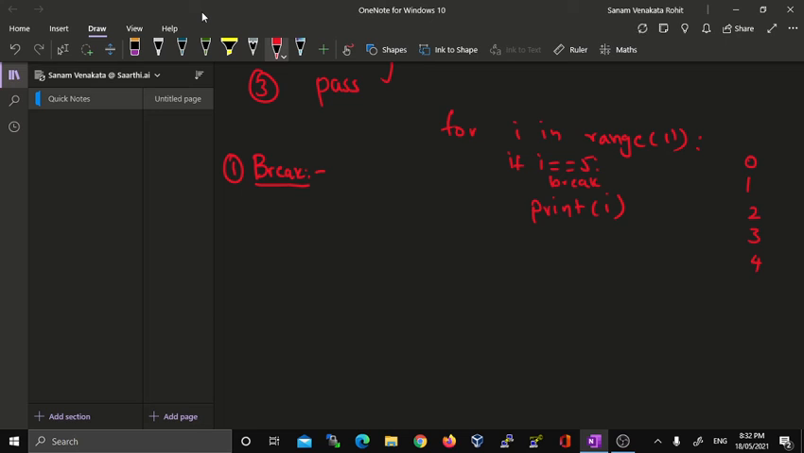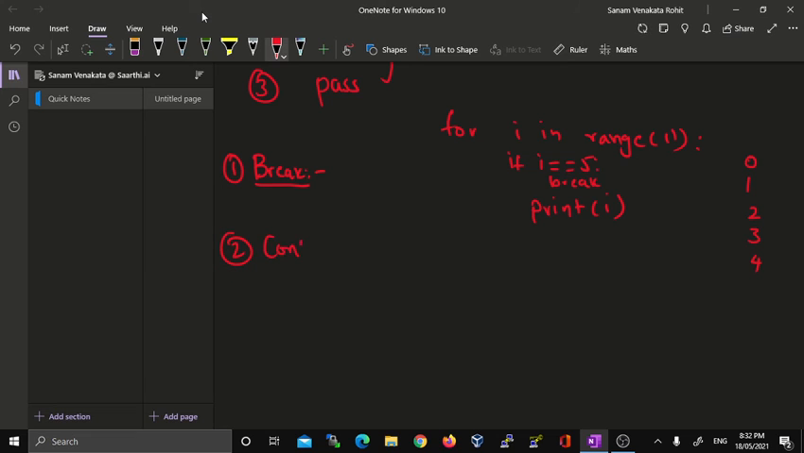Now when the i value becomes 5, it checks whether the value of i is 5 or not. As 5 is equal to 5, it is going to break, and it is not going to print the value 5. So basically, the break statement is used to break the loop in the middle of its execution.